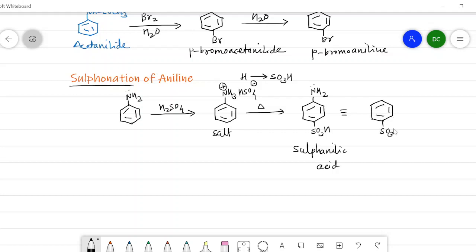Here there is an SO3 minus, and here there is an NH3 plus. It is the dipolar structure of sulfanilic acid, and it is also called a Zwitter ion. In this way, the sulfonation of aniline gives sulfanilic acid as a product. Now we will see the reason why aniline doesn't undergo a Friedel-Crafts alkylation or acylation reaction.